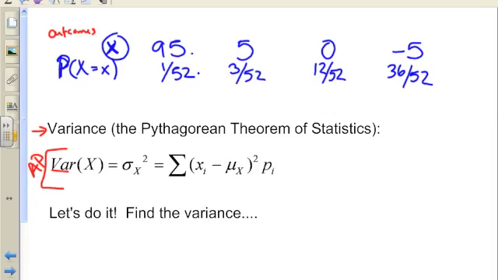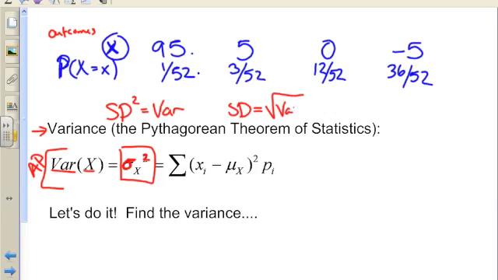VAR is short for variance of the random variable x, and this is really important. We've seen this symbol before. That's our standard deviation. So this is to help you remember that variance is standard deviation squared. Okay, standard deviation squared equals variance. So then you might imagine if I wanted standard deviation, I would take the square root of the variance. Okay, so make sure you can keep that relationship in mind.